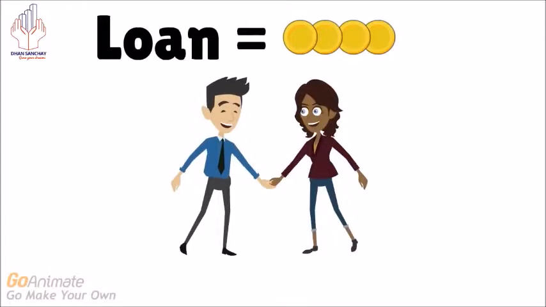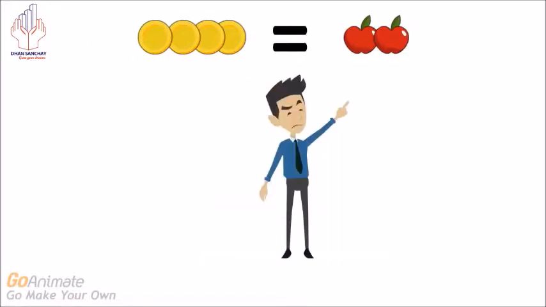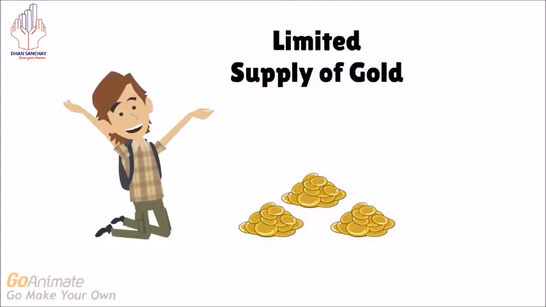For example, George lent Lauren 4 gold pieces before Billy found his gold mine. Lauren then immediately went and bought 4 apples from Farmer Jack. That was when an apple cost 1 gold piece. However, apples now cost 2 gold pieces. Lauren pays George his 4 gold pieces back, but now those 4 gold pieces can only buy 2 apples. George lost out because of the inflation, but Lauren gained.